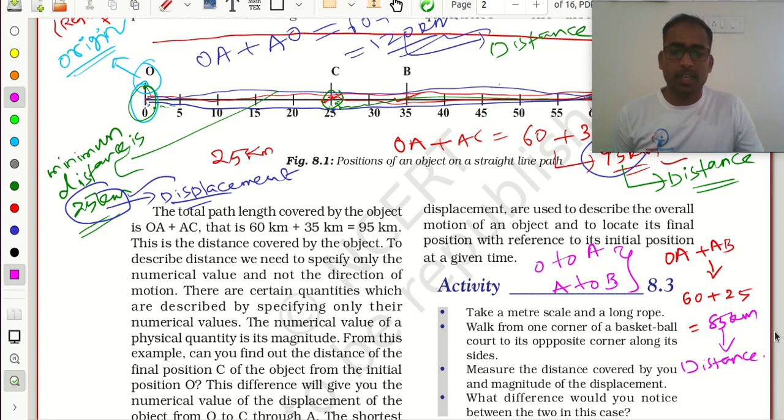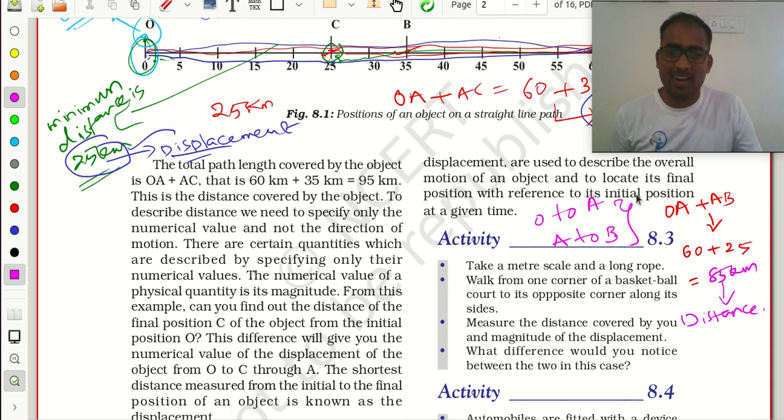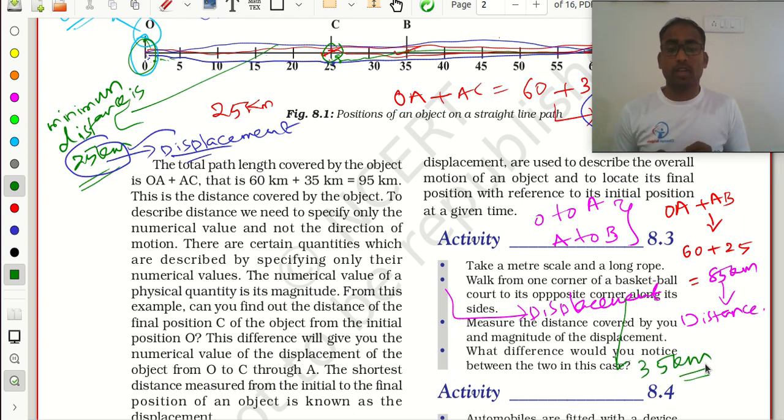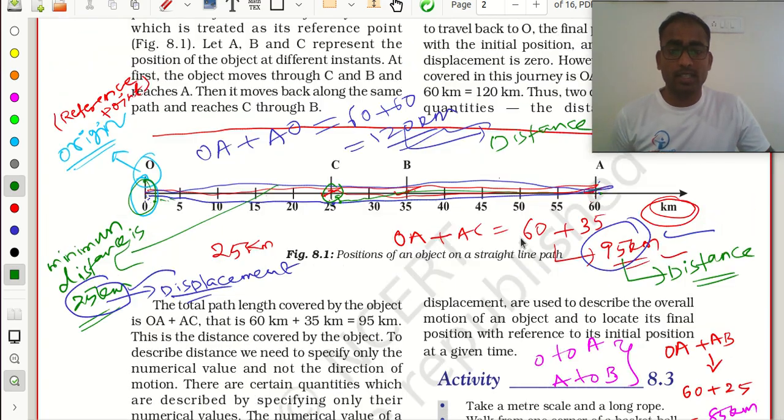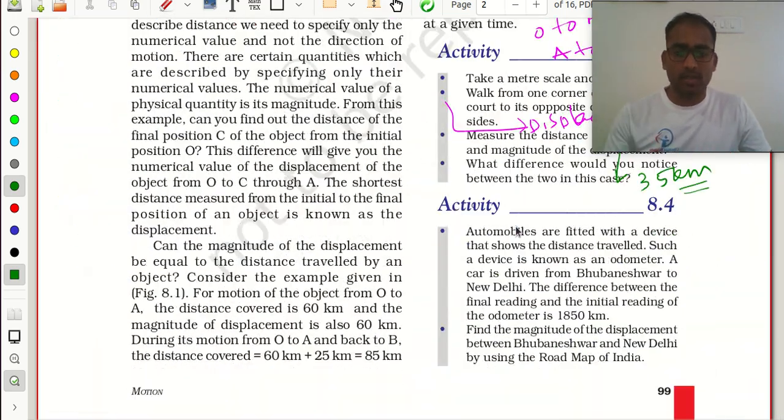Then what is the displacement? 35 kilometers. Excellent. Displacement is 35 kilometers. Now you understood what is the difference between the distance and displacement. Yes, sir. Everyone understood.